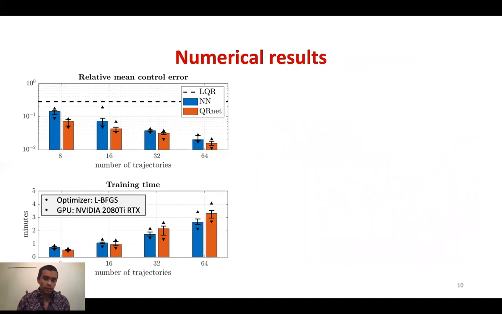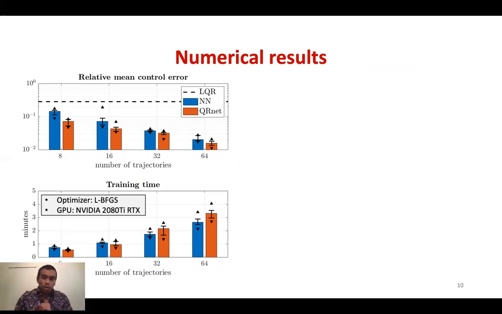Okay, so we've looked at data sets of different sizes with different numbers of trajectories. You can see that on the x-axis. Each of these trajectories, again, has a few hundred data points in it. For each data set, we'll train both a standard neural network in blue and a QRnet in orange. And we'll repeat each of the experiments 10 times to account for randomness in the data generation and the neural network training process.